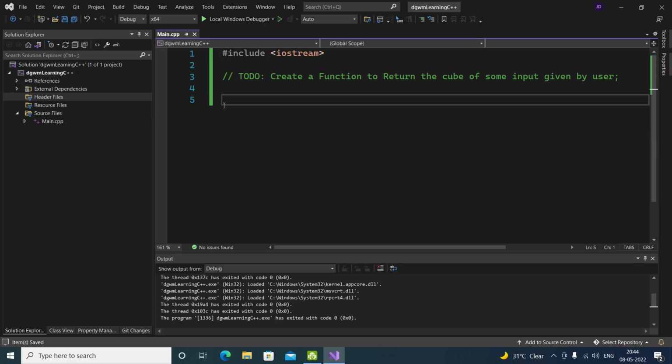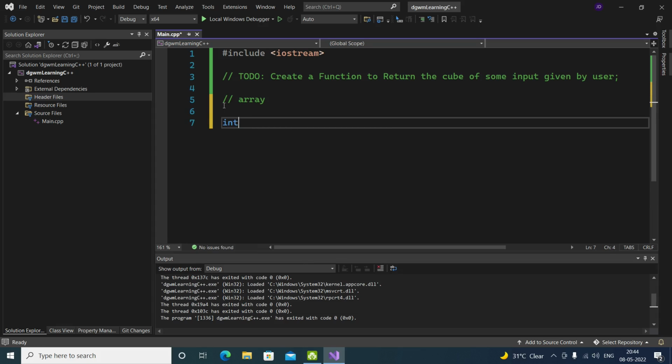Now we are going to learn about arrays. A very, very important thing. Array. This is an array. For example, the data type is the same, like an integer array named a equal to putting some values in it.